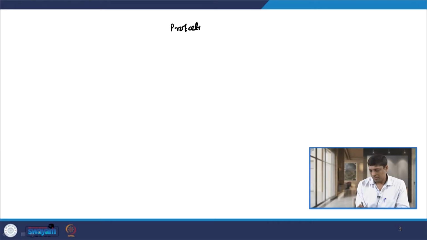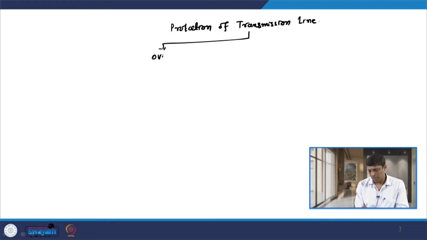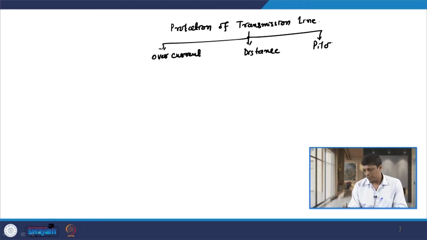Okay, so today we will discuss the distance protection, that is how the transmission line is protected using distance relays. So, we know that the protection of a transmission line is done by overcurrent relays, the distance relays, and the pilot relays.